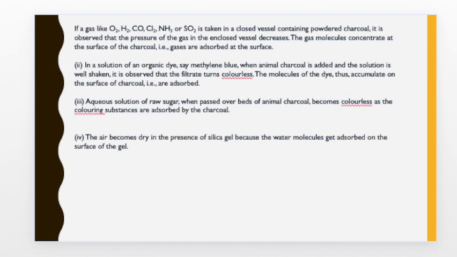Next and the last point here is the air becoming dry in presence of silica gel, as already discussed in the point where the good adsorbents, the silica gel which are provided in the packaging of leather shoes and bags, they adsorb the moisture around it and protect from the fungal development on the leather shoes and prevent its degradation.